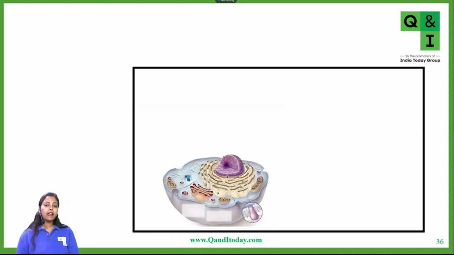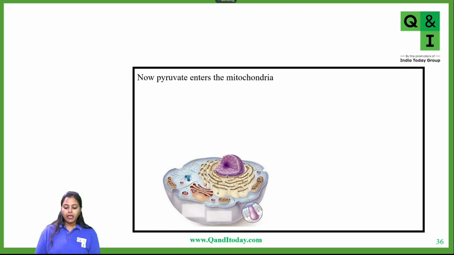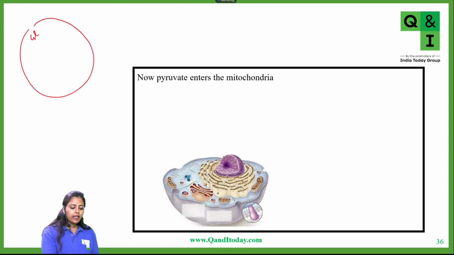Now what exactly is the fate of pyruvate? Pyruvate enters into mitochondria if oxygen is available. So this was our cell, and inside the cell cytoplasm, glucose is converted into pyruvate. Now the fate of pyruvate will be decided by whether oxygen is supplied or not.